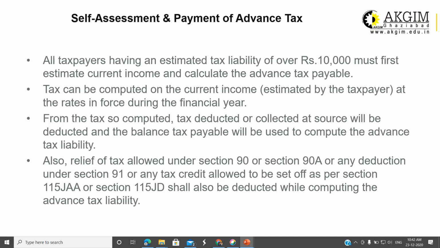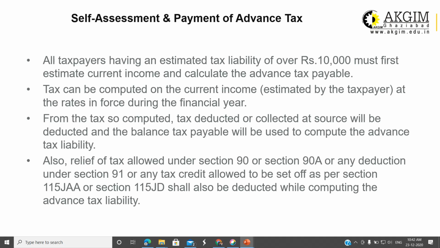Now, how to calculate the self-assessment and payment of advance tax, how to self-assess the amount of advance tax. All taxpayers having estimated tax liability over 10,000 must first estimate current income and calculate the advance tax payable. I'm saying again and again that it is an estimated one. As time passes, if you have any further information, any change in the profit or sales or revenue, whatever it is, then you have to recalculate it again. The tax can be computed on the current income estimated by the taxpayer at the rate in force during the financial year. The rates will be as applicable for the particular financial year.